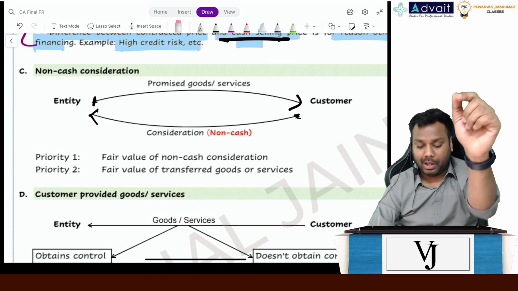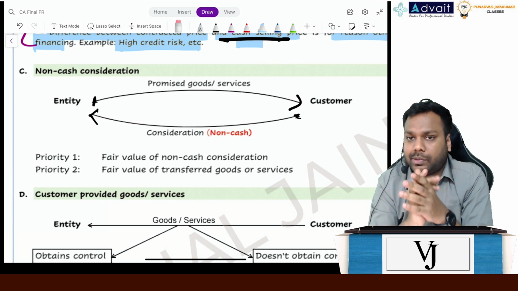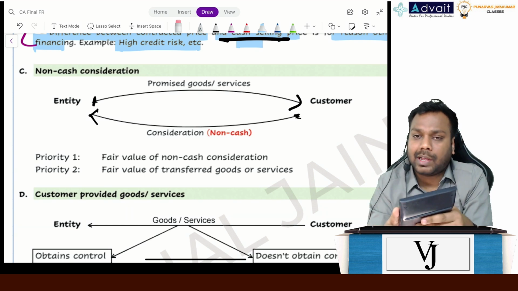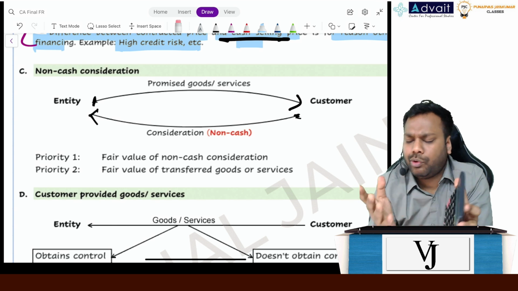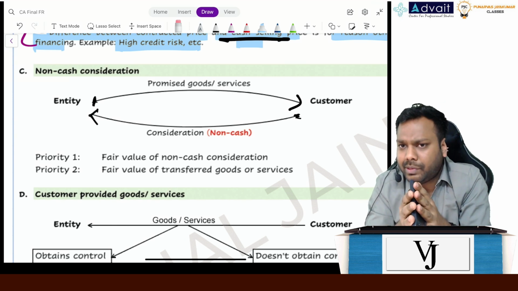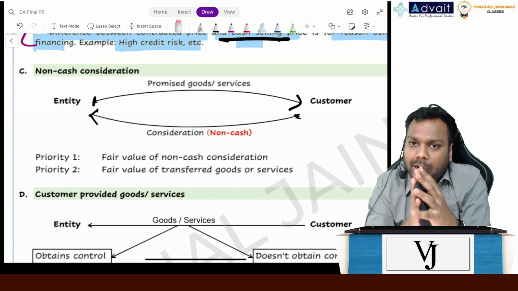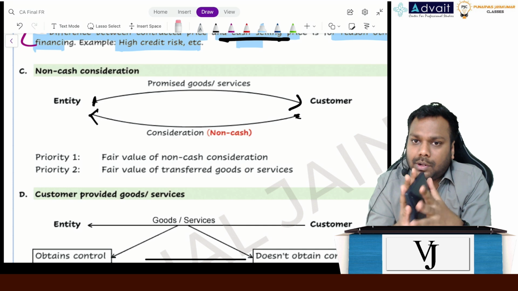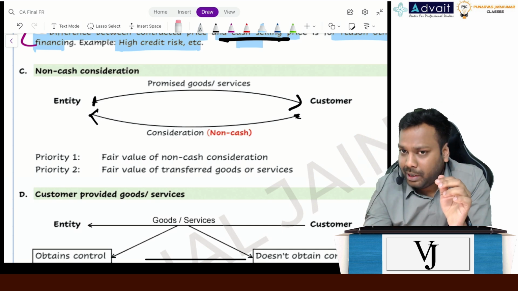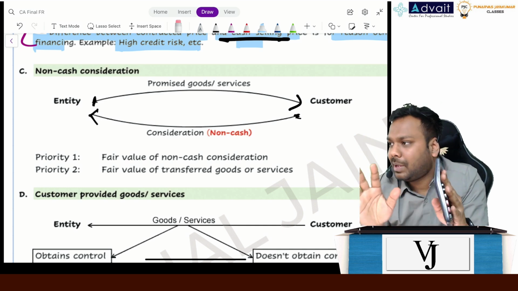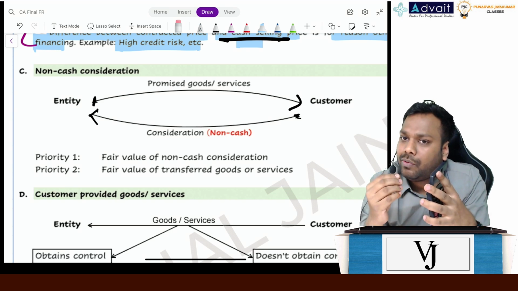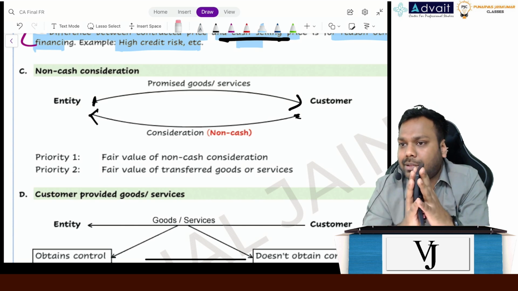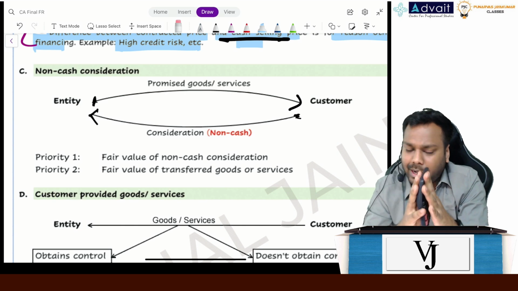Tell me, I am an entity, you are customers. Okay, I transferred you this calculator. And the price of this calculator ideally was 400, but I told, since you guys are my customers, already my students, you can pay me 300 only. Tell me what is the amount of revenue I will recognize, 300 or 400? The price of this calculator is 400, but I told that since you guys are my students, I am giving you a discount of 100. You give me only 300. What is the revenue that I will recognize? 300, right?